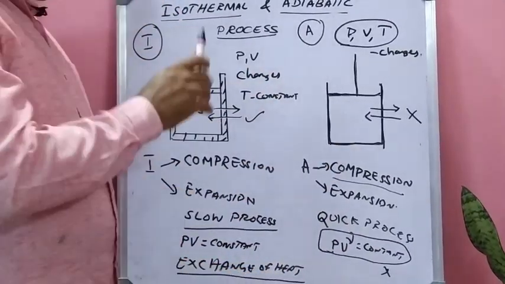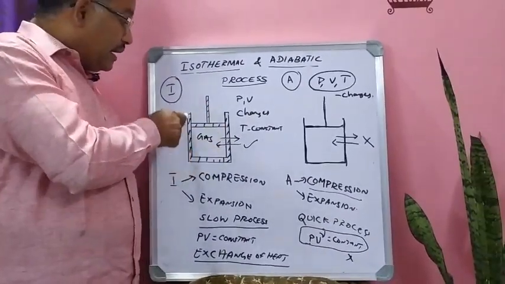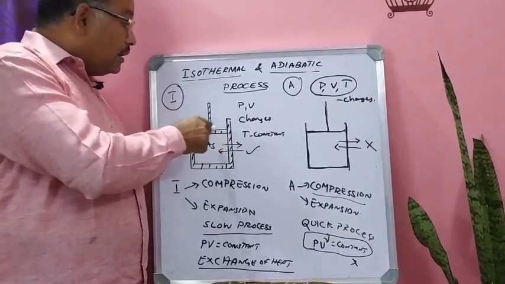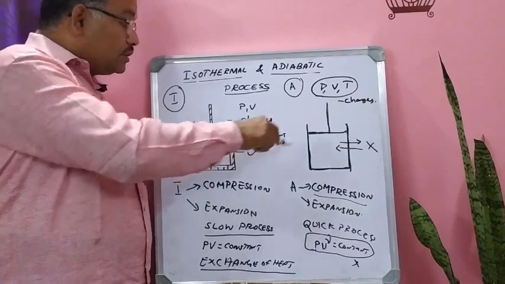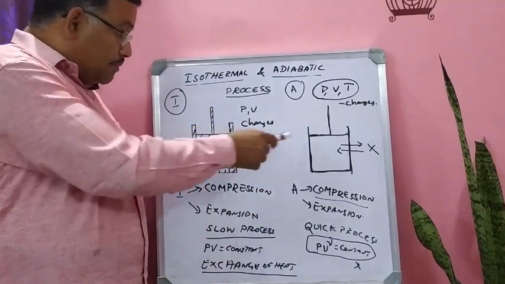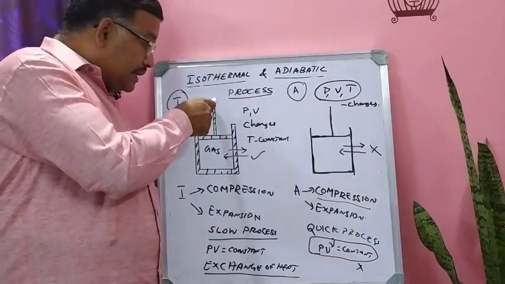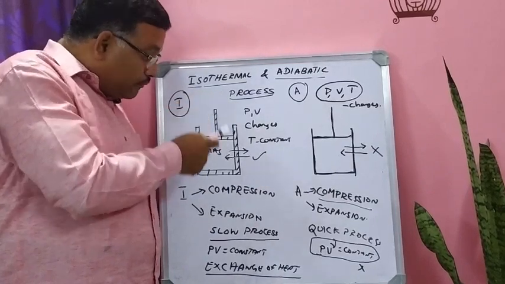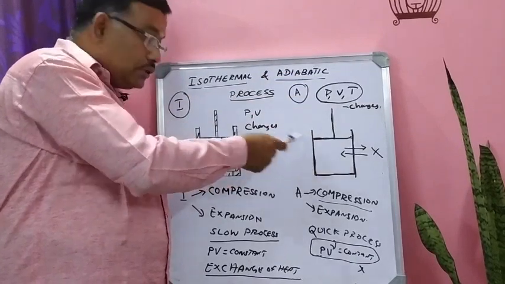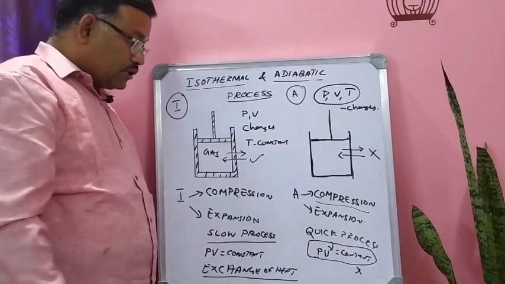Because there are two reasons. Here we are taking the walls of the container, the cylinder, made up of conducting walls. Here the cylinder is made up of non-conducting walls. This is the main reason. And one more thing, here the piston is allowed to move slowly upward or downward, but here it is allowed to move quickly, suddenly. So these two are the main reasons for isothermal and adiabatic processes.